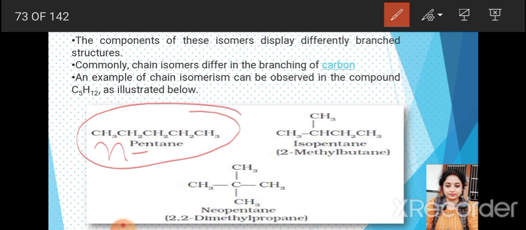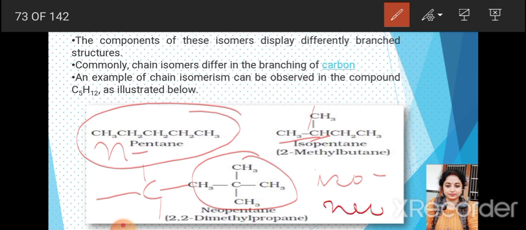Here we can see branching. Here this carbon is attached to this and this carbon. This type of structure is known as iso. So we will say this isopentane. And this type of structure, when one carbon is attached to other four carbons, this structure is called neo. So this is neopentane.